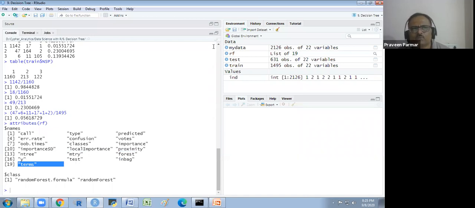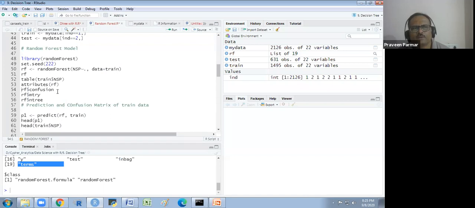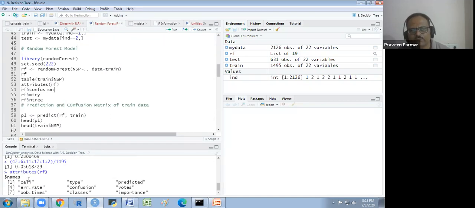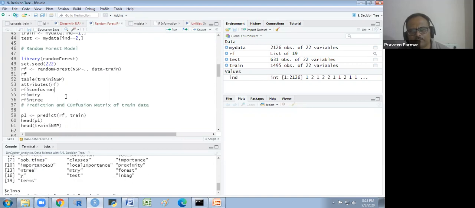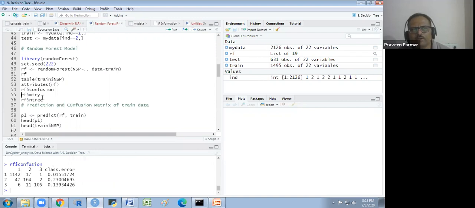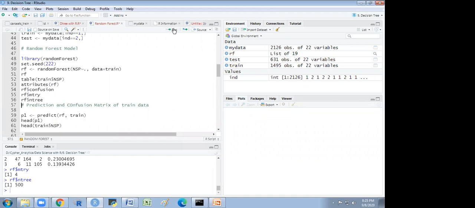Okay, so we see confusion. If you write the RF dollar, then it will give these names in the drop-down menu. You select one. You select the confusion, so we get only the confusion matrix. If I select the mtry, I get that mtry is 4 and ntree is 500. Does that make sense to everyone?